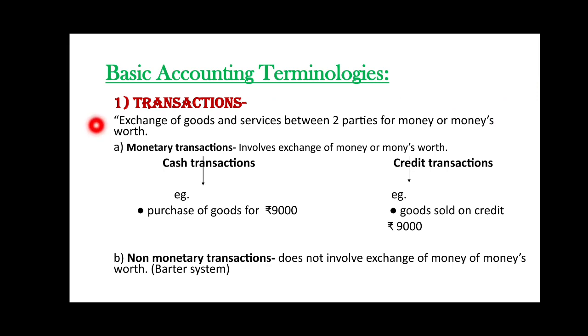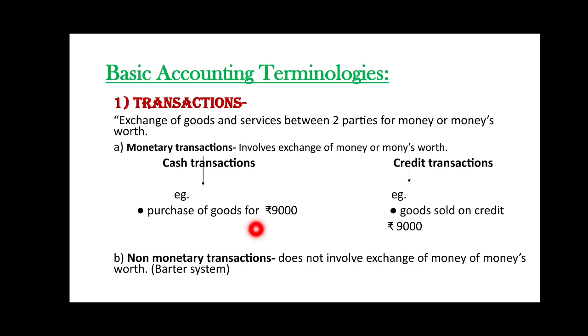Transaction is exchange of goods and services between two parties for money's worth. The transactions can be monetary or non-monetary. Monetary transactions are which involve the exchange of money or money's worth. It involves cash transactions, for example, purchase of goods for rupees 9,000. And another is credit transaction, which is not based on cash. For example, goods sold on credit for rupees 9,000 means the instant payment is not done.